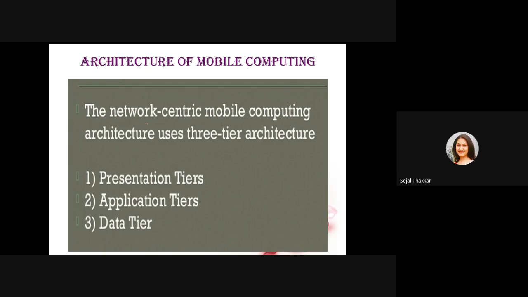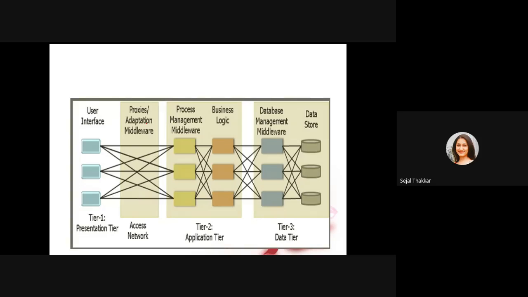Application tier means whatever process or logic in between is there for making this Gmail accessible to me. That is called application tier. And the data tier means, suppose I am giving username and password, that is going to be saved somewhere. That comes under the database category, and that is data tier, where the database is going to store. If I am giving the correct password, then I can go to the next level, my inbox, because my password is going to be compared with the database. And if I am giving a wrong password, then I have to give the password again. So this is just an example of three-tier architecture.